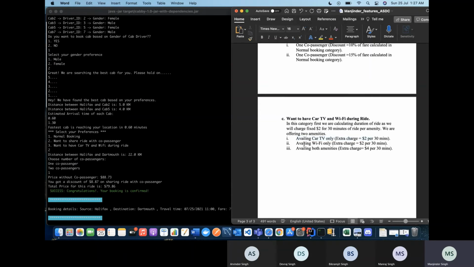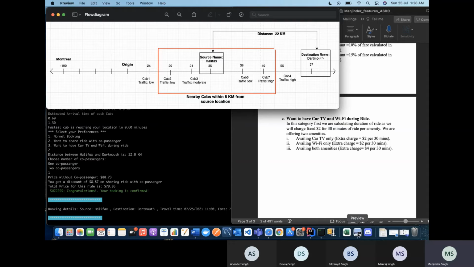The main thing here is that we have calculated the timing of the ride using the same distance calculation formula, speed equals distance over time. The same thing we have used for the 30 minutes. We are charging $2, as we have distance in this form. I have shown you the number line. The distance will be taken from here, and the timing we generate based on the speed. Base speed would be based on the traffic density on that route.